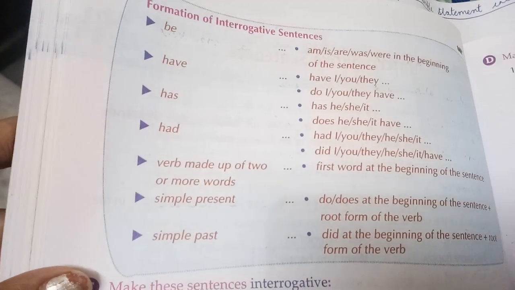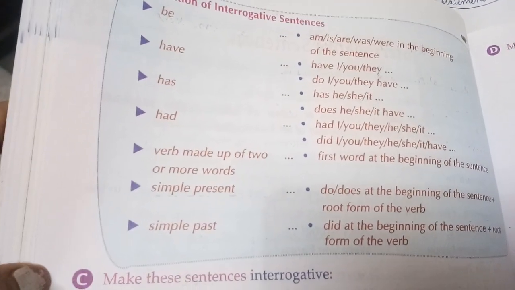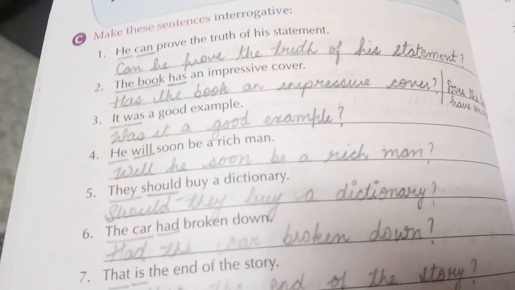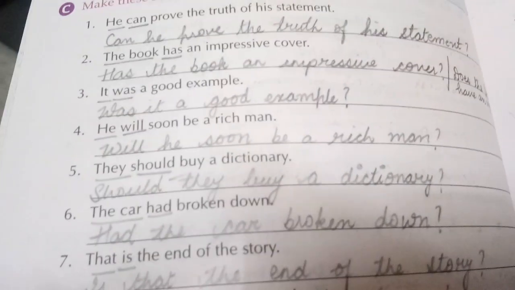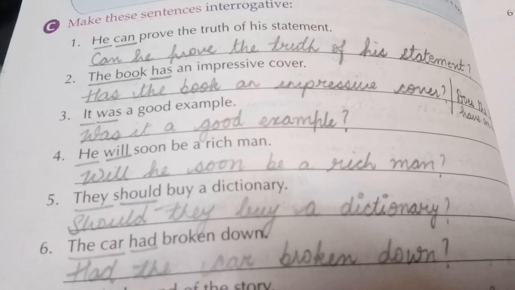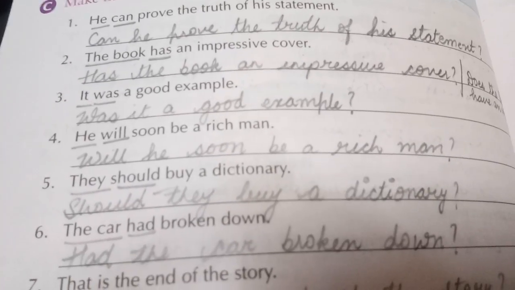Now children, you have to learn this table. When you learn this table, it will become more clear to you. Now you have to change these simple sentences into interrogative. Children, in each sentence, you will first find the verb and then the subject. These are very simple ones. Only subject and verb replacement is there.